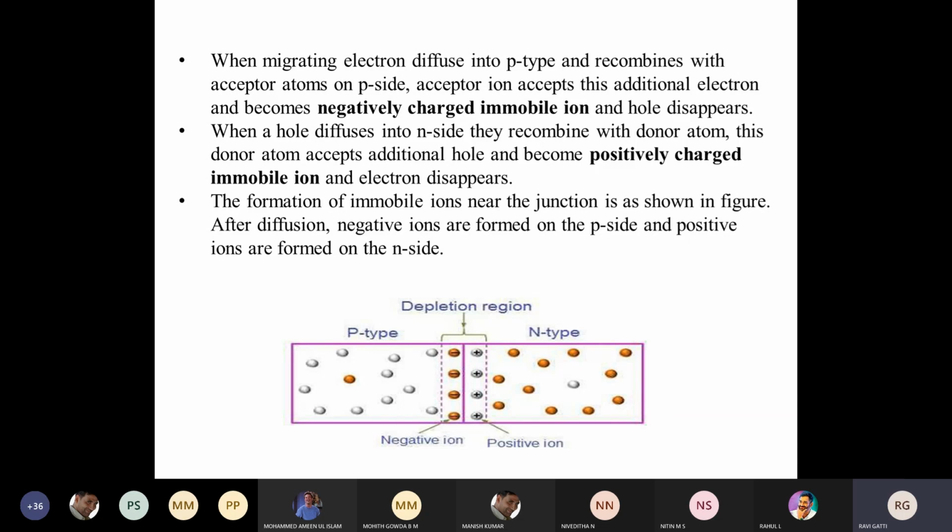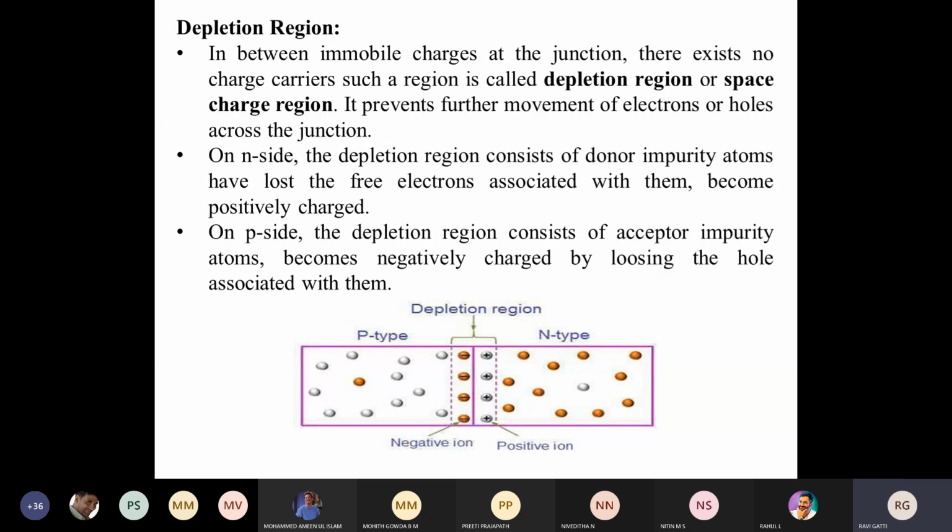Now, if a current has to pass through this diode, we should give some external voltage or current through it. So how are we going to give a current or a voltage to that? That depends upon the biasing methods.